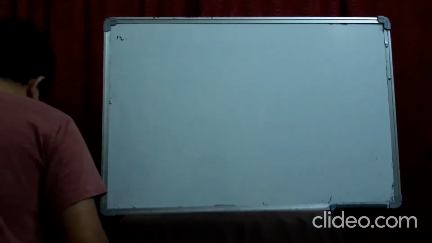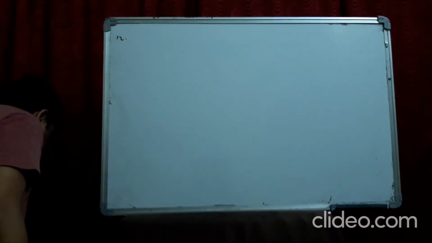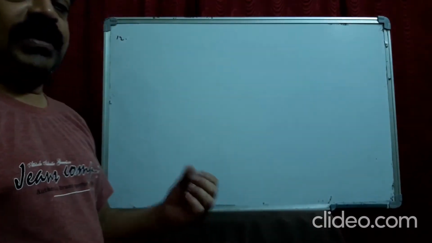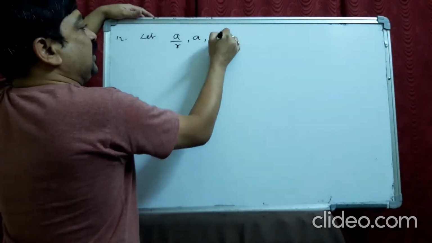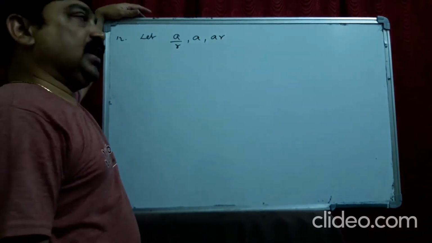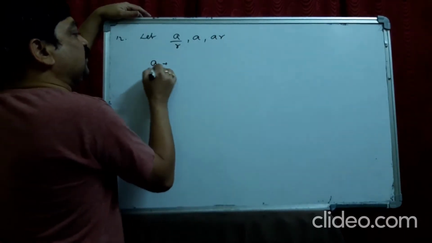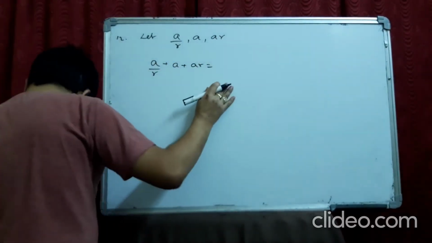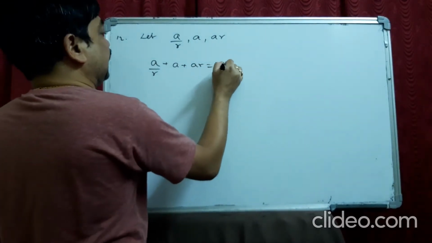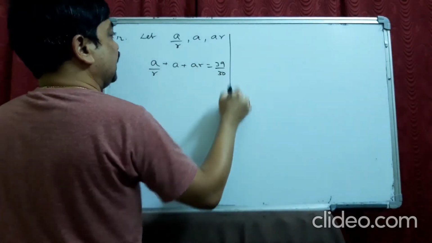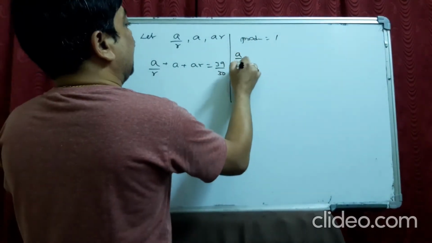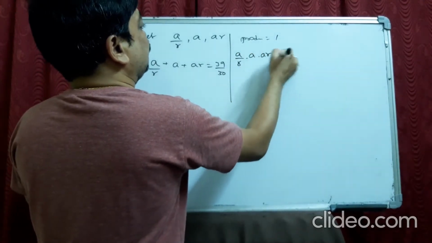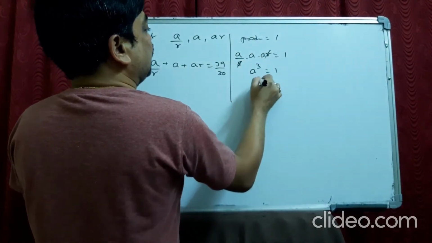See, in the 12th problem, they have given the sum of the first 3 terms of a GP is this, and the product is 1. Find the common ratio. When there are 3 terms, you have flexibility to take the values. This is the logic: when you have 3 terms, you take GP terms like this: A by R, A, AR. The sum of 3 terms, A by R plus A plus AR, is 39 by 30. And they have also given the product is 1. That means A by R into A into AR is 1. You can cancel R. A cube is 1. So A will be 1.